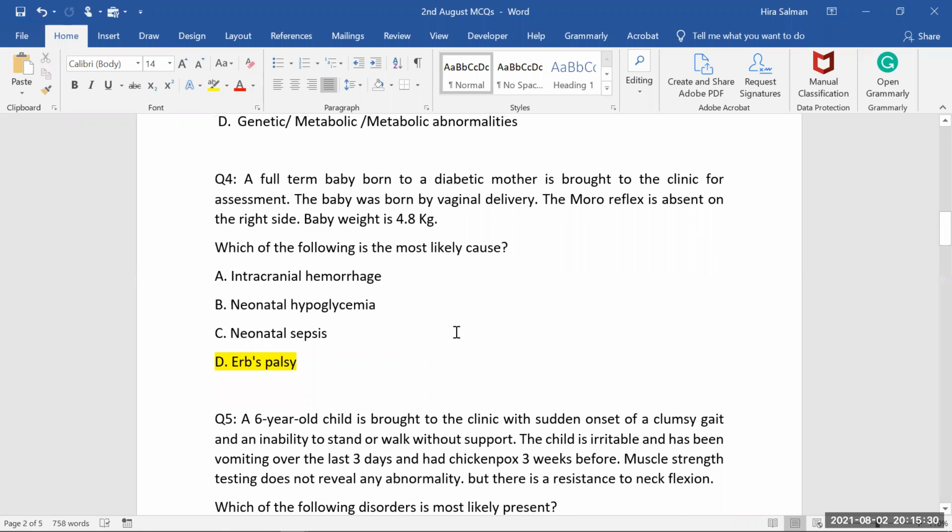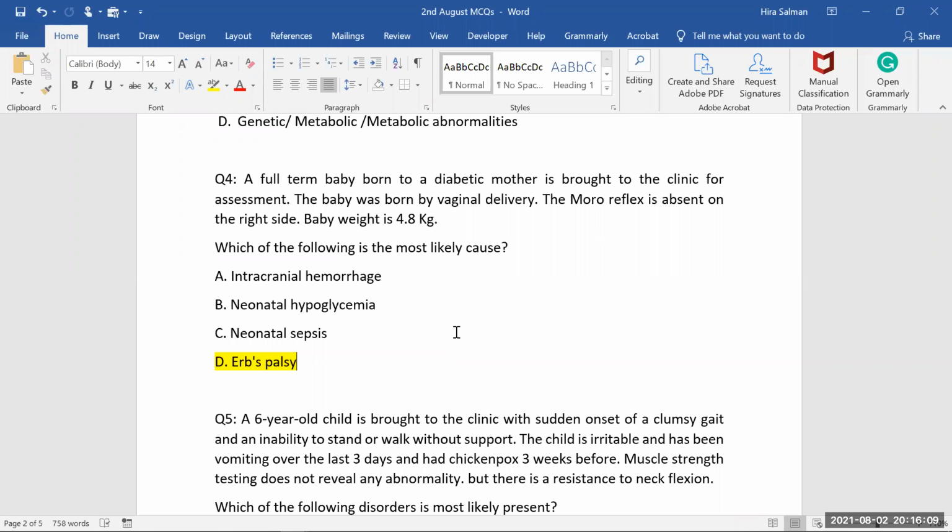Doctor, can you revise the Moro reflex? Yes. See, sometimes when you hold the baby in your hand and suddenly drop the baby, what will happen? All four limbs, the upper arms and lower limbs, will extend. Don't hold it completely in your hand, just lift the baby up and drop the baby. The baby will show extension of all four limbs, upper limbs extended and lower limbs extended.